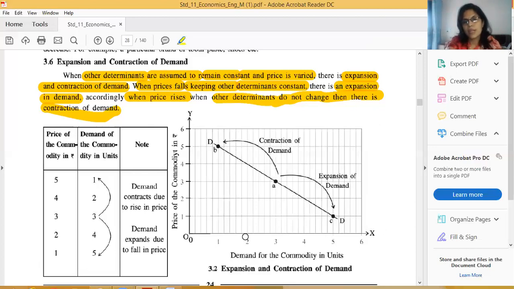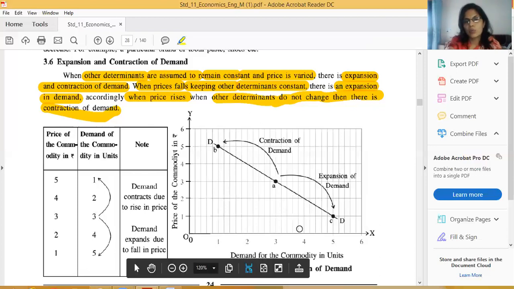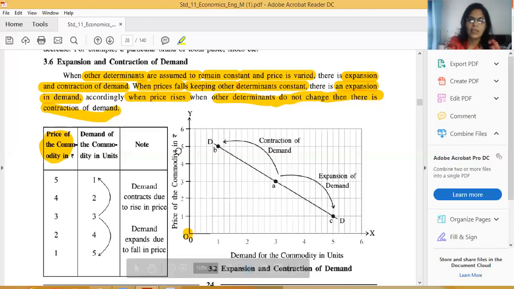Correct, friends? Price of the commodity we write on the OY axis, prices of a commodity in rupees.